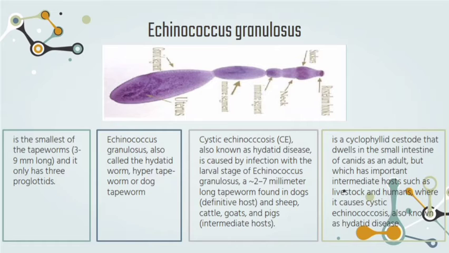Cyclophyllids are cestodes that dwell in the small intestine of canids as adults but have important intermediate hosts such as livestock and humans, where they cause cystic echinococcosis, also known as hydatid disease.